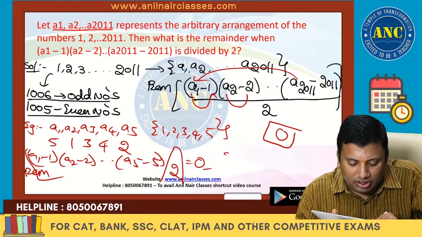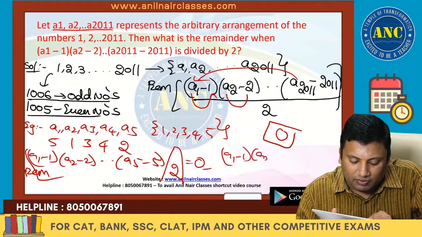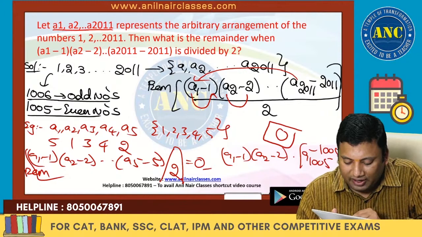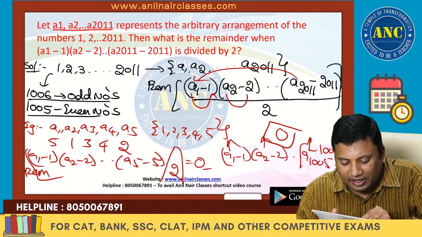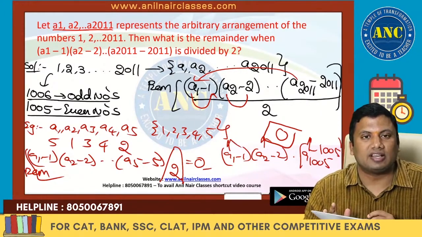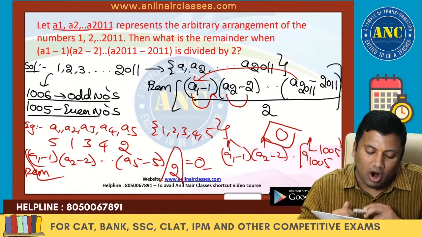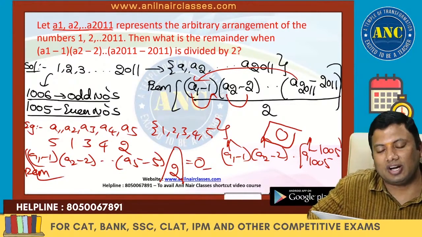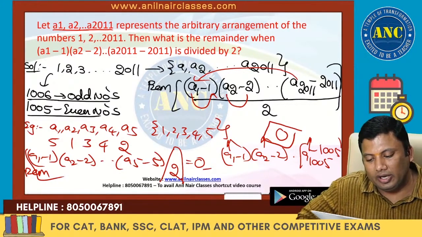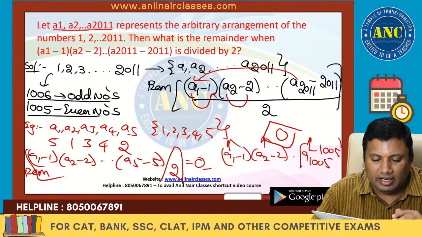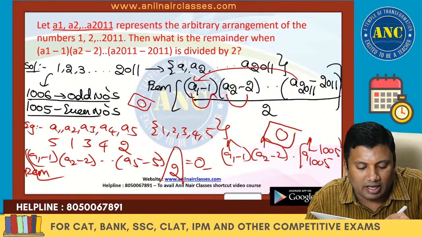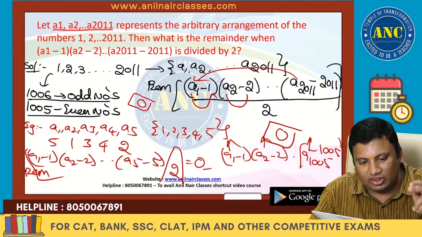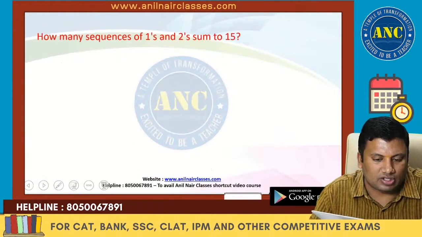Even if it is A1 minus 1, A2 minus 2, up to A1005 minus 1005, if you give all 1005 even numbers here, even minus even is even. Even if you give odd numbers here, odd minus odd is nothing but even. Even into any number, when divided by 2, the remainder is nothing but 0. I hope the idea is clear. The answer for this question is 0.